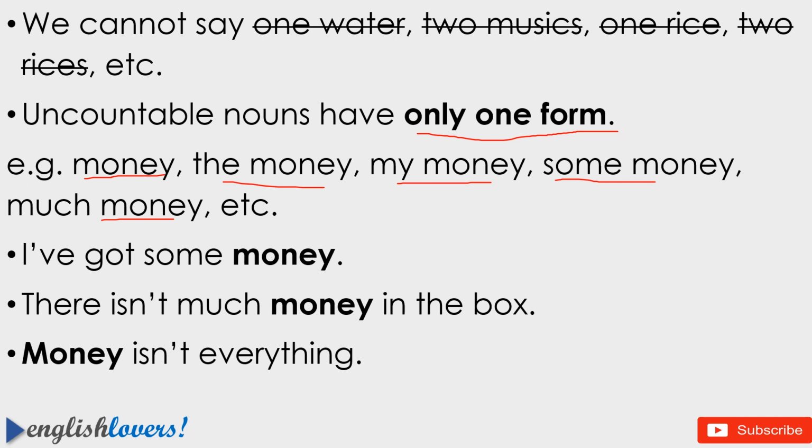Some examples in sentences: I have got some money. There isn't much money in the box. Money isn't everything. In all these examples, there is only one form of the uncountable noun, that is money. No monies.